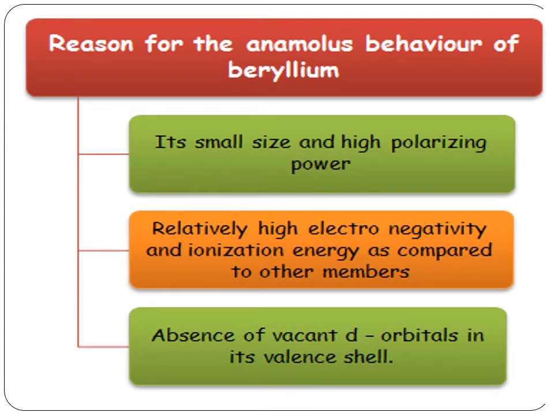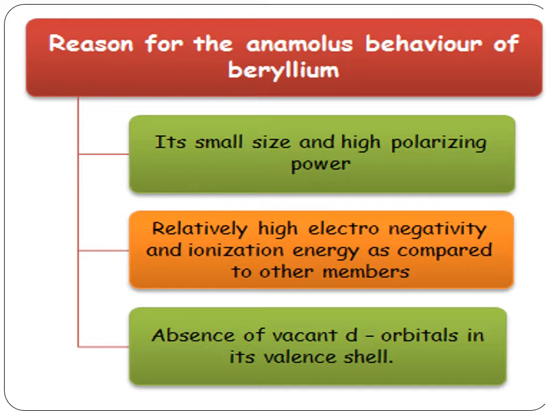Now, what is the reason for the anomalous behavior of beryllium? The anomalous properties of beryllium are mainly due to its small size. As I said, only beryllium does not follow the characteristics of these alkaline earth metals. Beryllium is the exception, so it has an anomalous nature. Because beryllium has the smallest size, it has a high electronegativity.